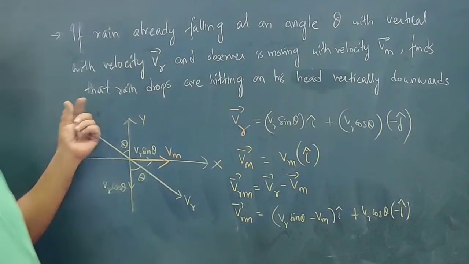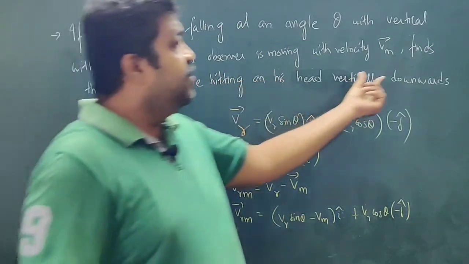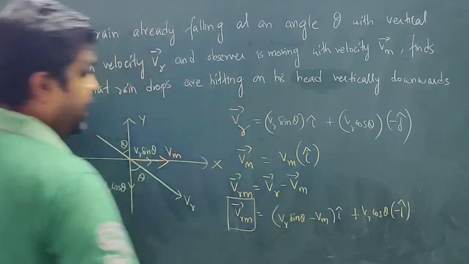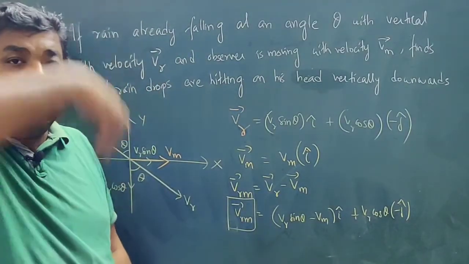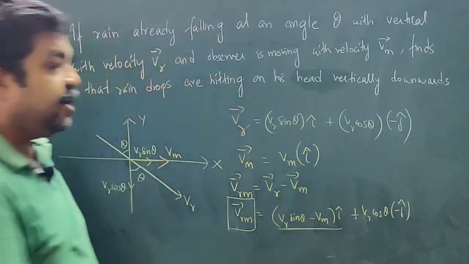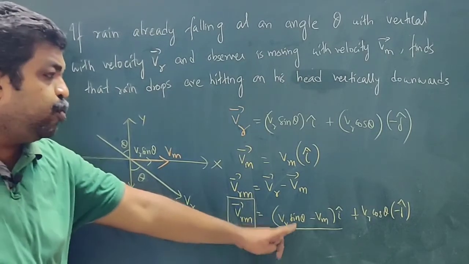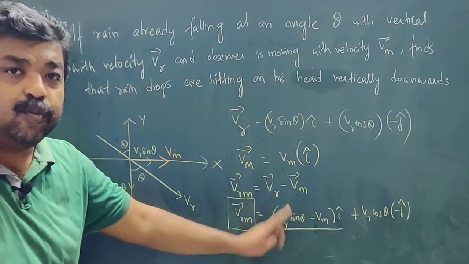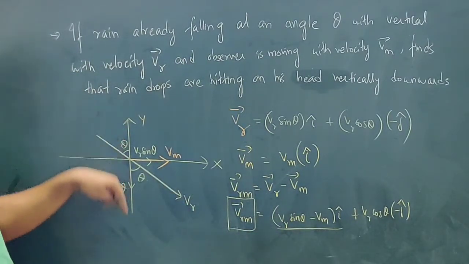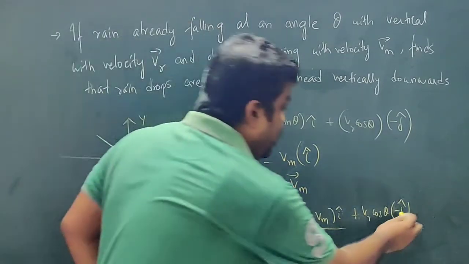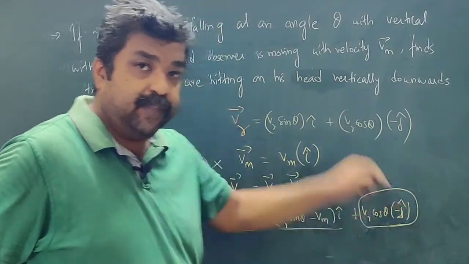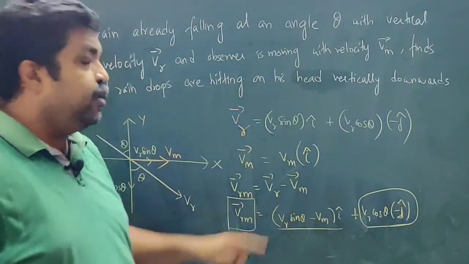Now it is given that the raindrops are hitting his head vertically downwards. So this velocity of rain with respect to man is in the vertically downward direction. That means it cannot have an x component. This component must be 0. Because rain is falling in the vertically downward direction, it can have only the j component, minus j cap. This component must be 0.